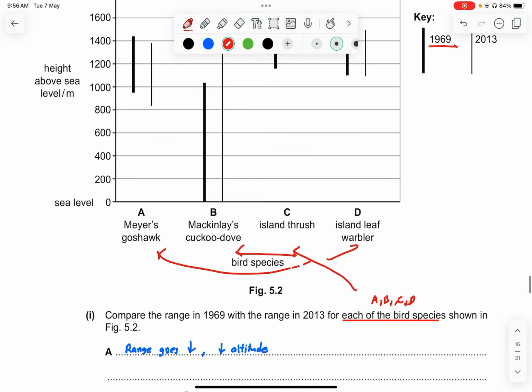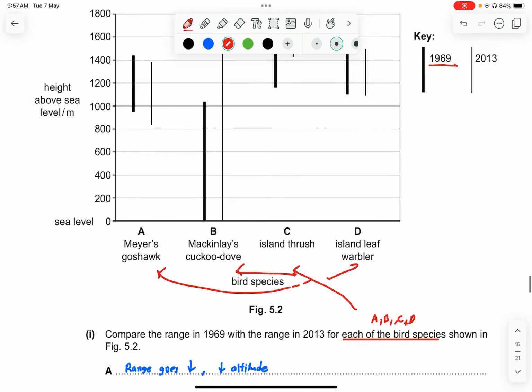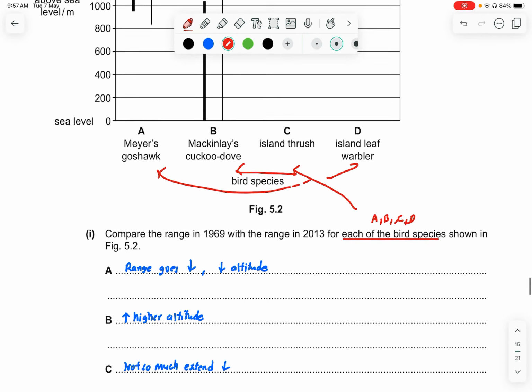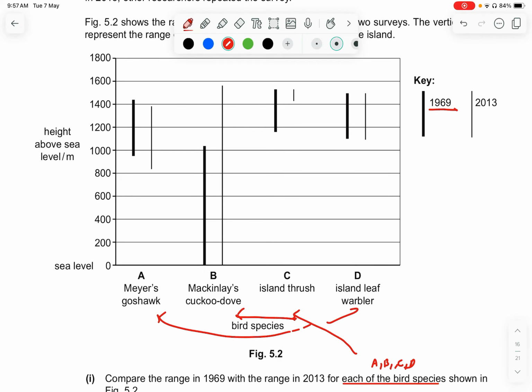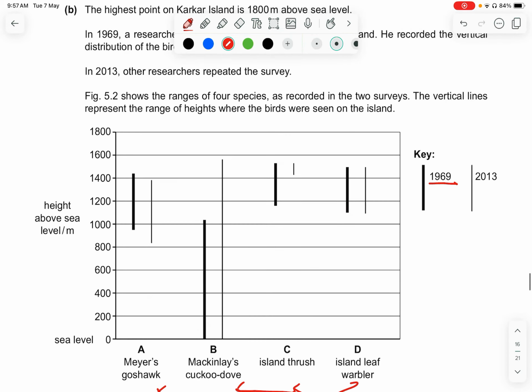For A, you can see that the range goes downwards in 2013 and the altitude has decreased. For B, it of course becomes a higher altitude in 2013. For C, there's not so much change because it's still within the range.